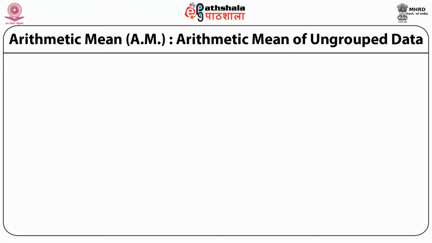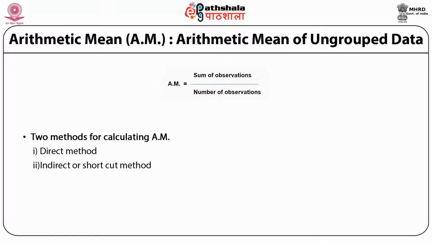So what is arithmetic mean? Arithmetic mean is the sum of observations divided by the number of observations. In order to calculate arithmetic mean, we make use of two methods. One is known as the direct method and the other is known as the indirect or shortcut method.